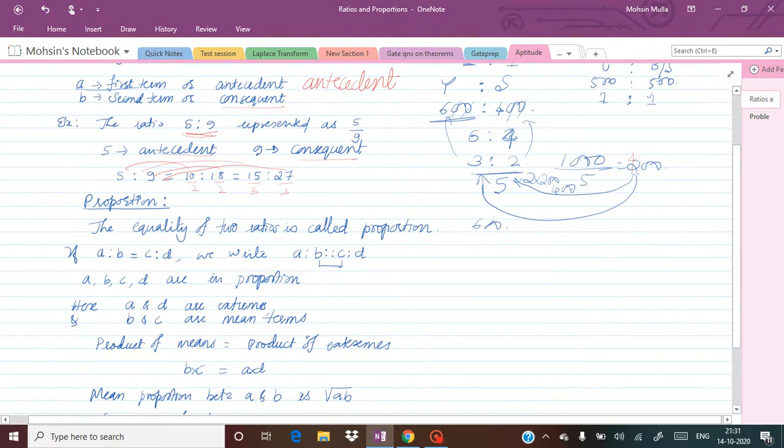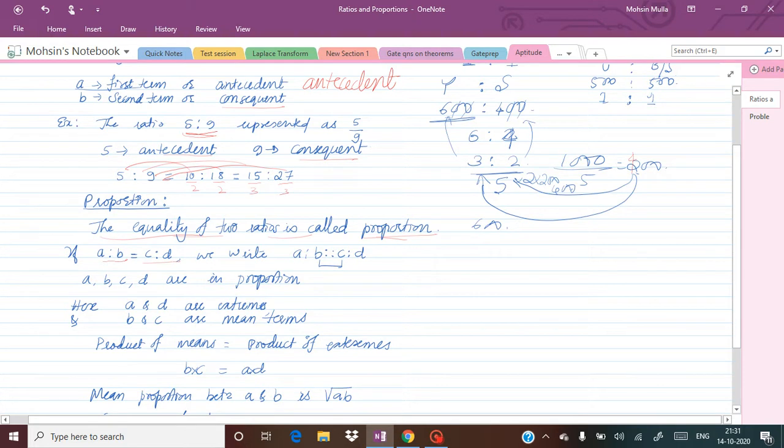Now proportion. Equality of two ratios is called proportion. Suppose two ratios are given, a is to b and c is to d, and if they are equal, then we write this as a is to b is equal to c is to d. We say that a, b, c, d are in proportion.